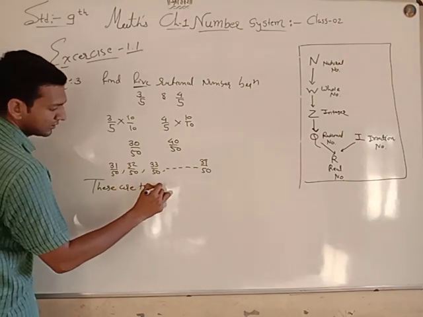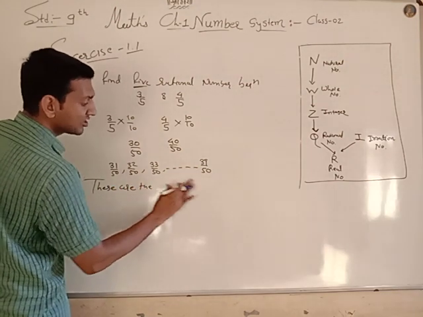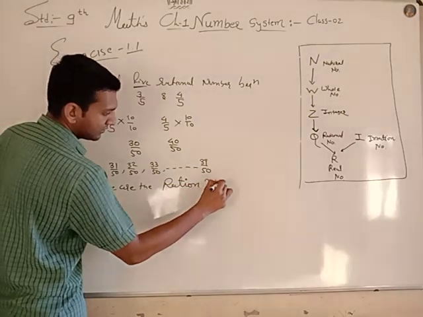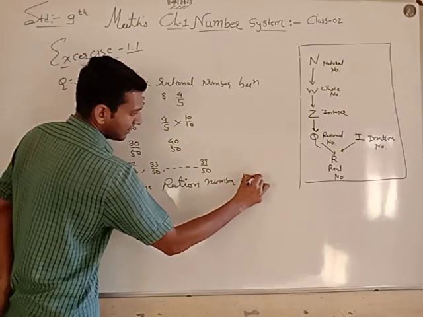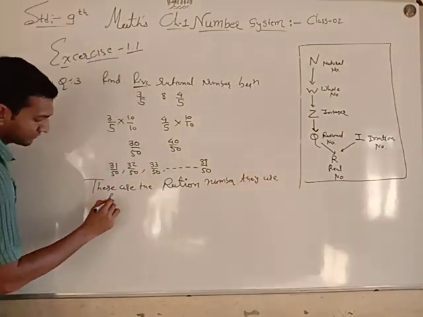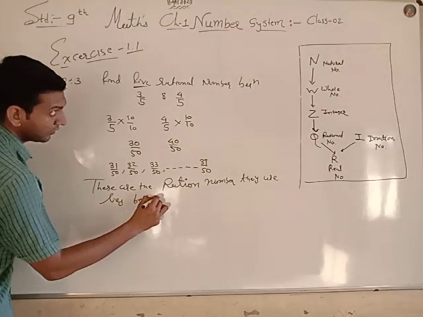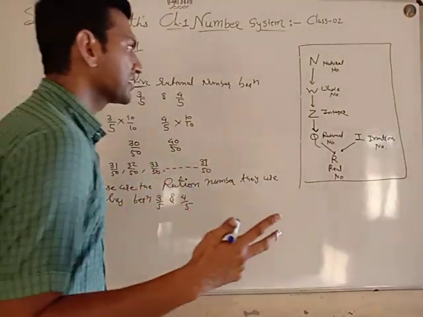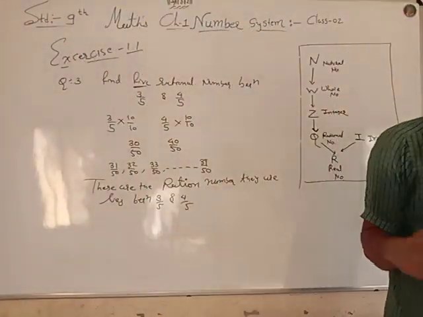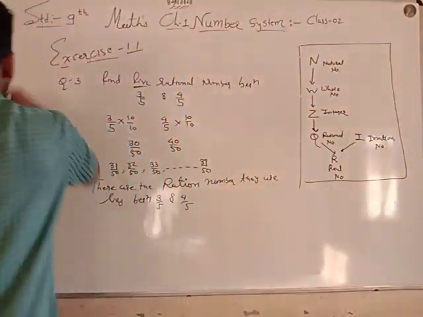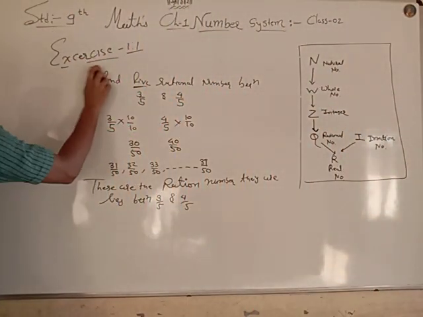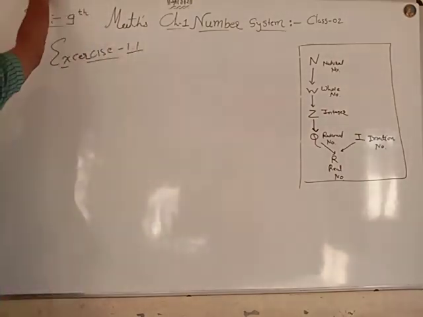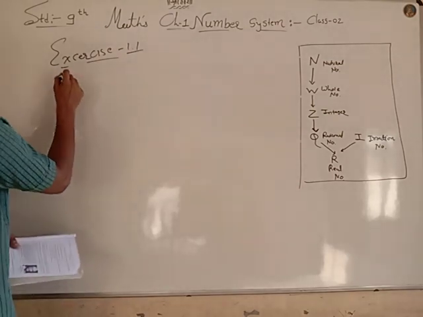So these are the rational numbers that lie between 3 by 5 and 4 by 5. Your 2 mark sum is over. Now example number 4.